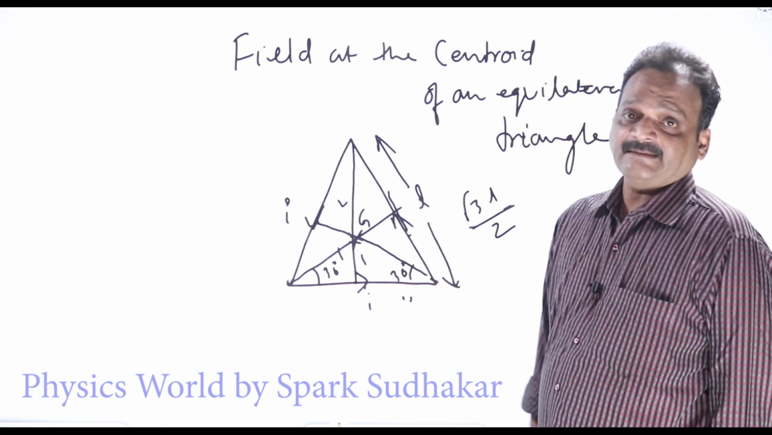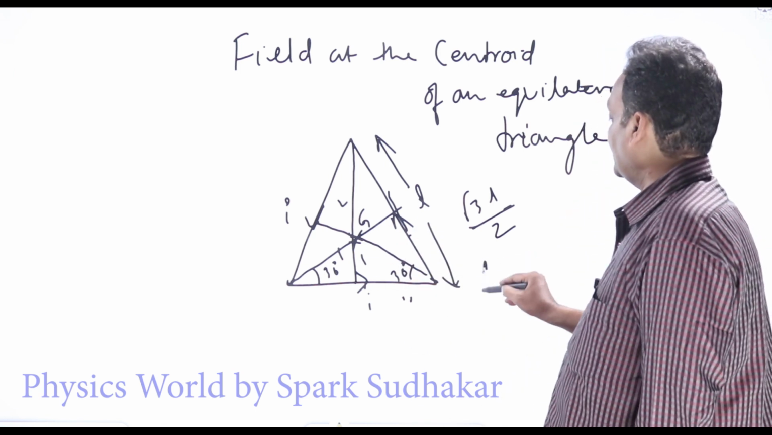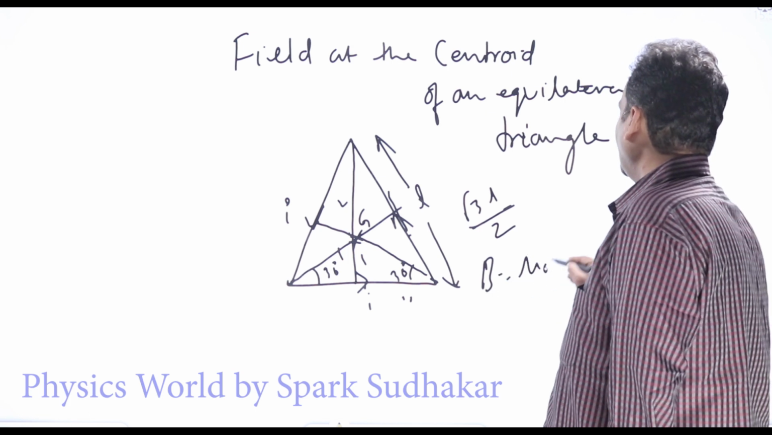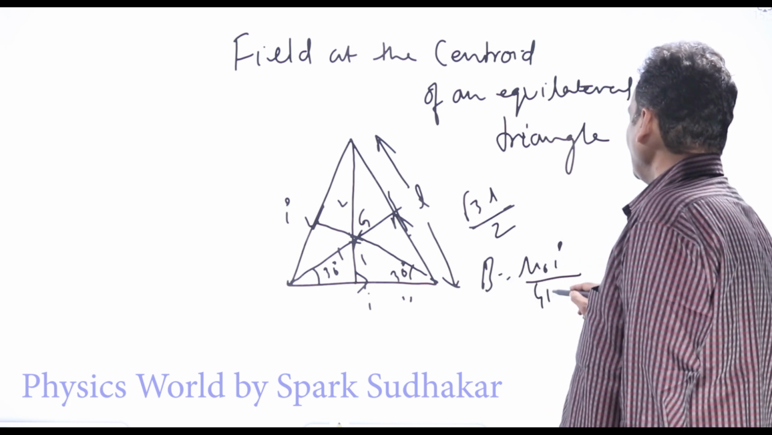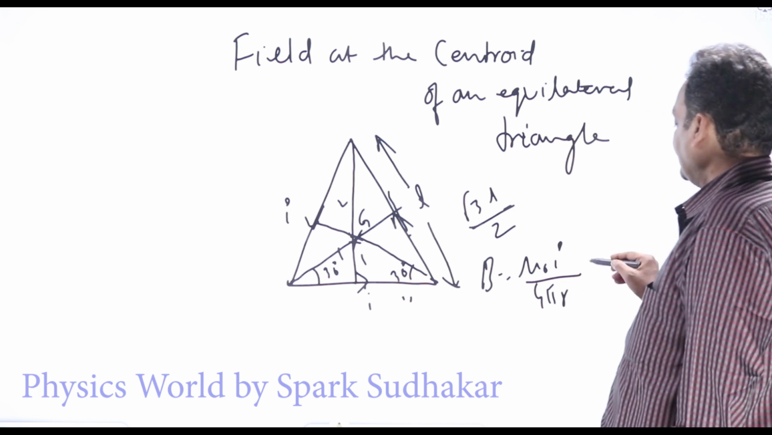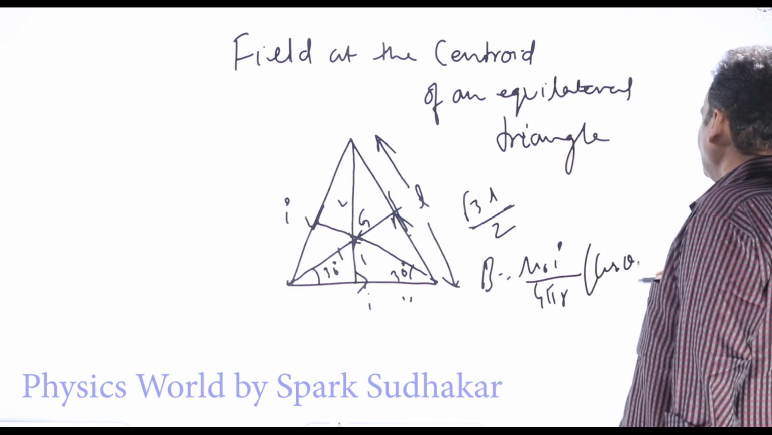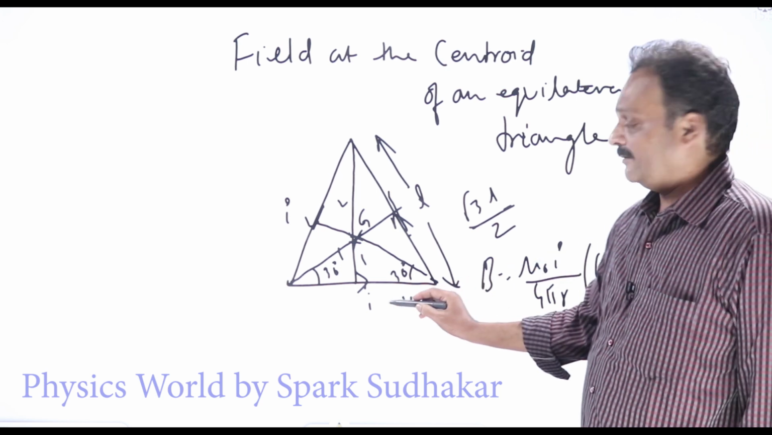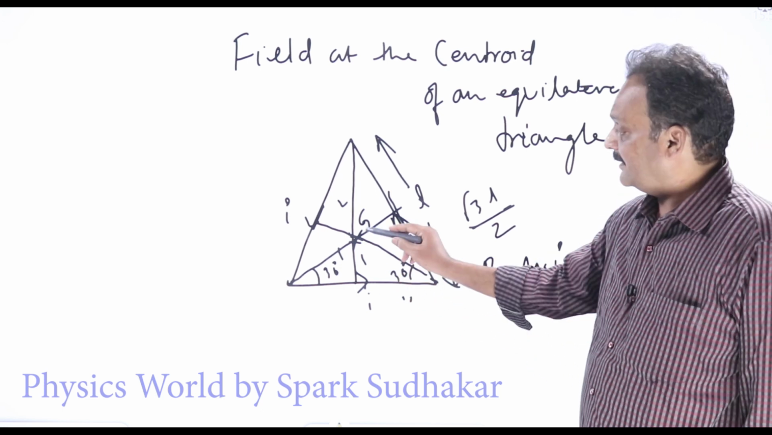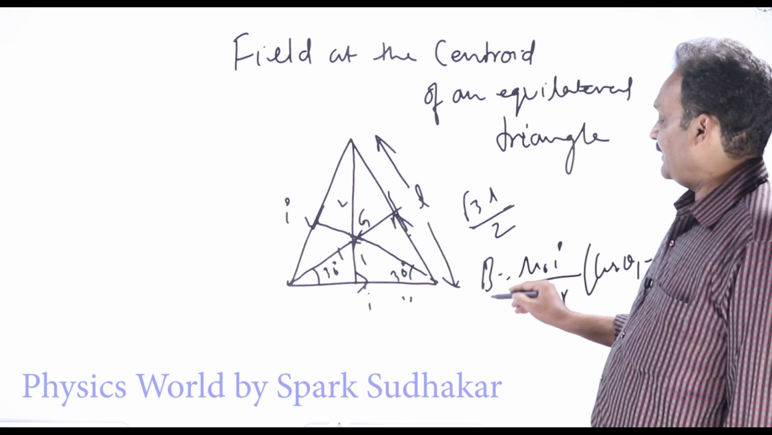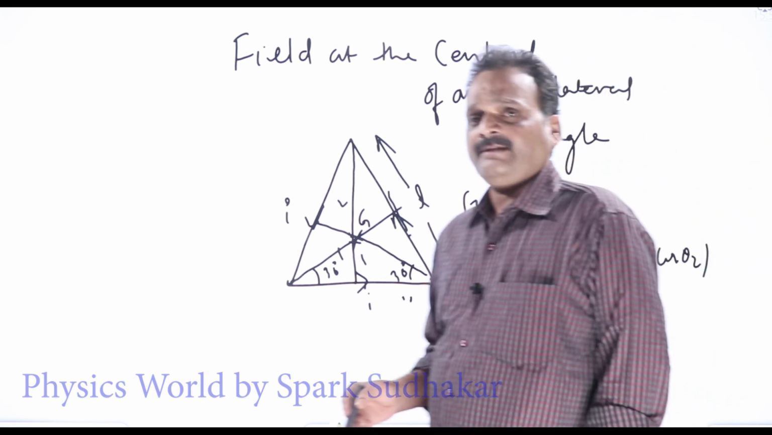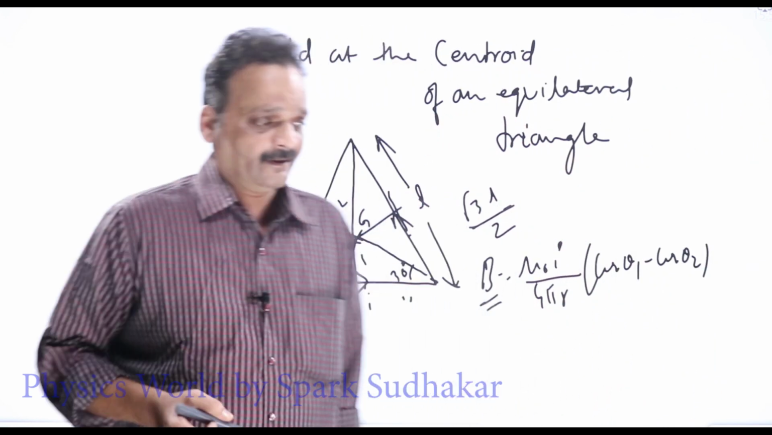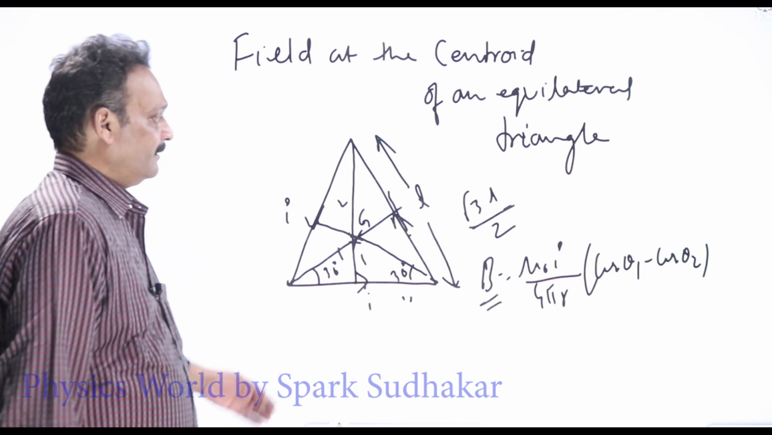So angles are known, and the perpendicular distance is known. Use the formula B equals mu naught I by 4 pi r into (cos theta 1 minus cos theta 2). Theta 1 is known, theta 2 is known, and the perpendicular distance r is also known, so you can get the answer. You can try this as a practice question. This is one interesting question we can expect.